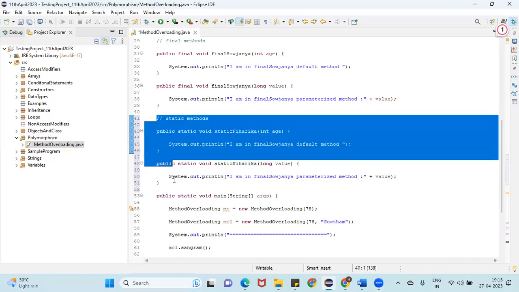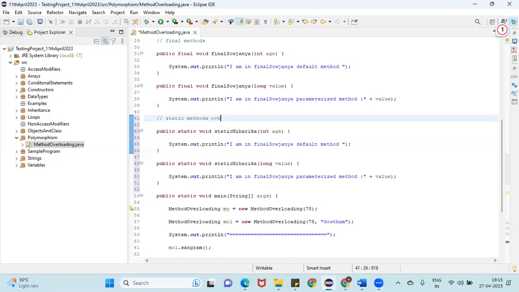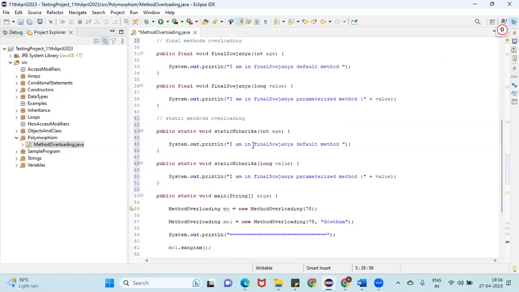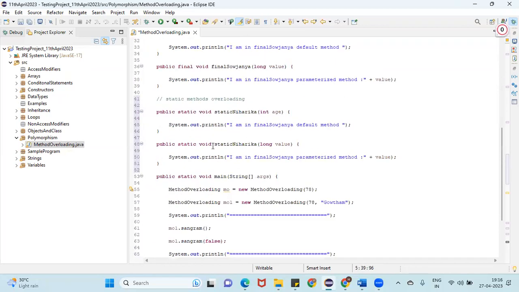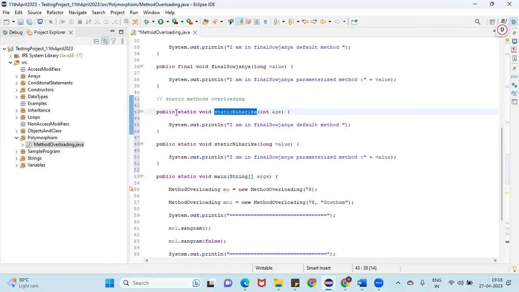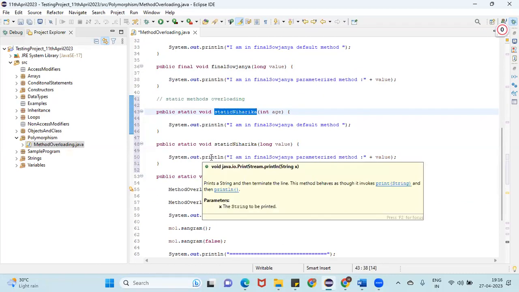So this is static methods overloading, and this is final methods overloading, and here normal methods overloading, and this is constructor overloading. These are the static methods. If I want to call these static methods in the main method, do we need an object or not, guys? Do I need an object to call the static methods? No, because this is also static and this is also static, guys.